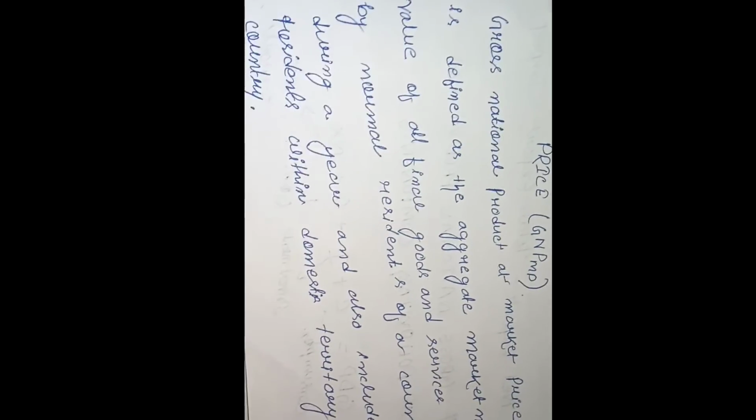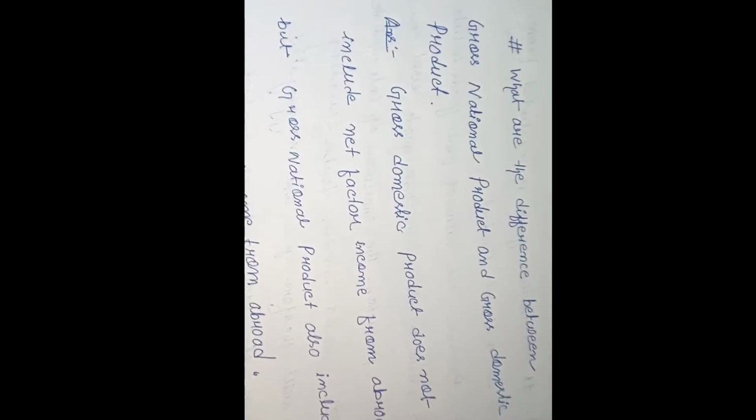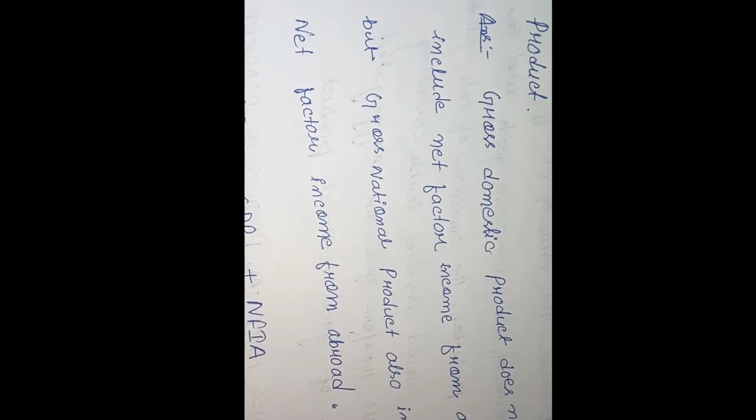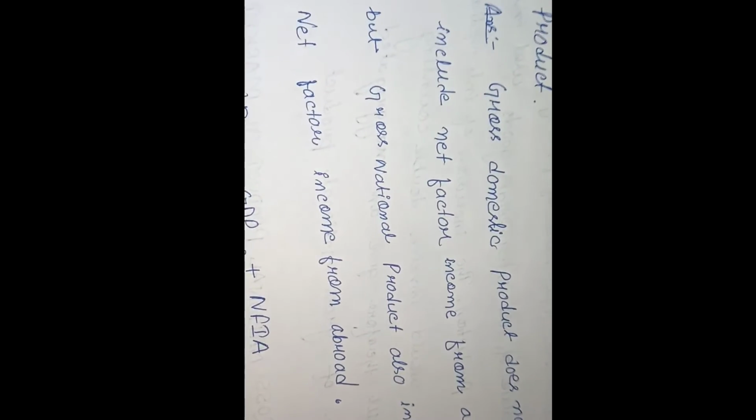And there are some differences between gross national product and gross domestic product. What are the differences between gross national product and gross domestic product? Gross domestic product does not include net factor income from abroad. Gross domestic product includes the residents of a country and doesn't include non-residents of a country. And gross national product also includes net factor income from abroad.